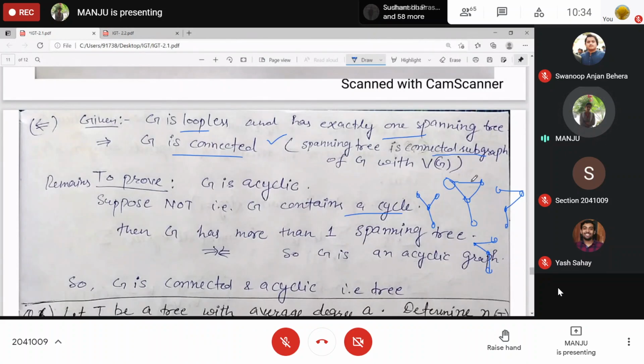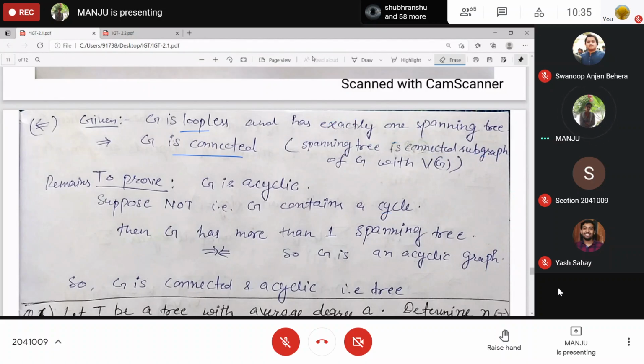So many spanning trees exist whenever the graph contains a cycle, because whenever we have a cycle, we can remove any one edge from the cycle and keep the others. Here we remove this edge first, this one second, and this one third. So we got more than one spanning tree, which is a contradiction because it is having exactly one spanning tree. So our assumption that G contains a cycle is wrong. So G is acyclic, and G acyclic plus connected means G is a tree. Clear?